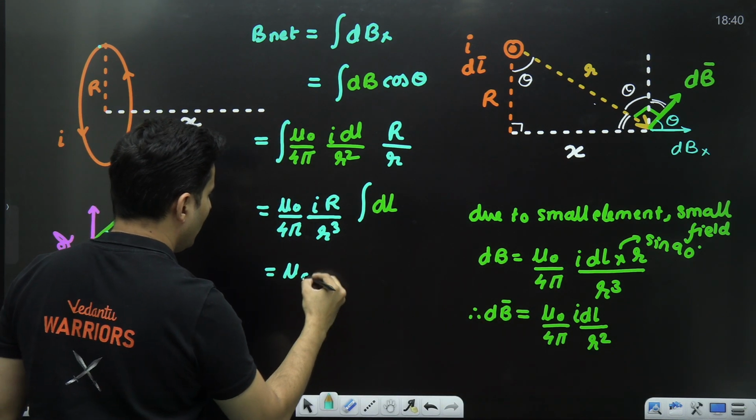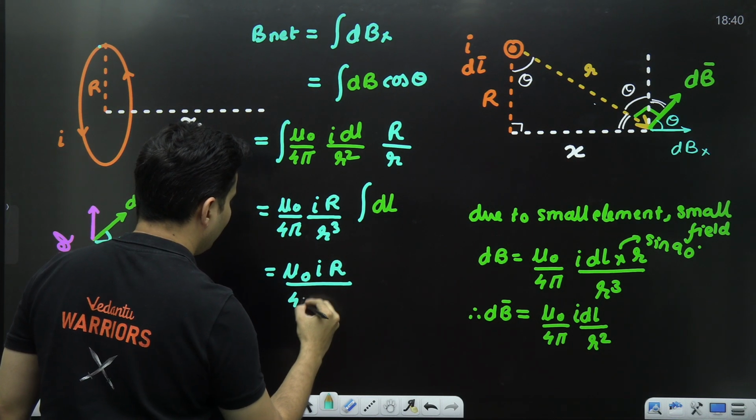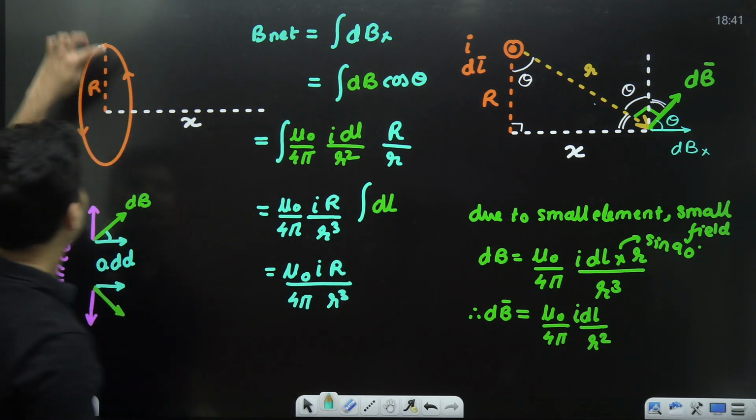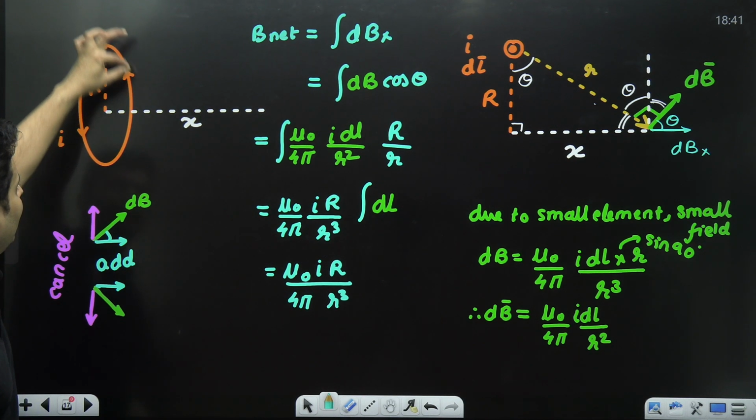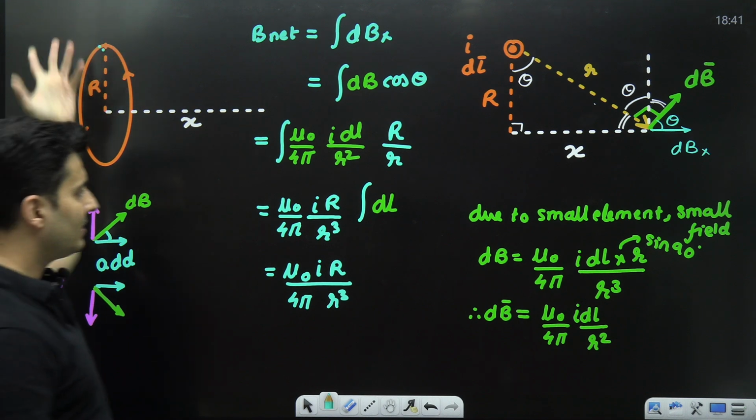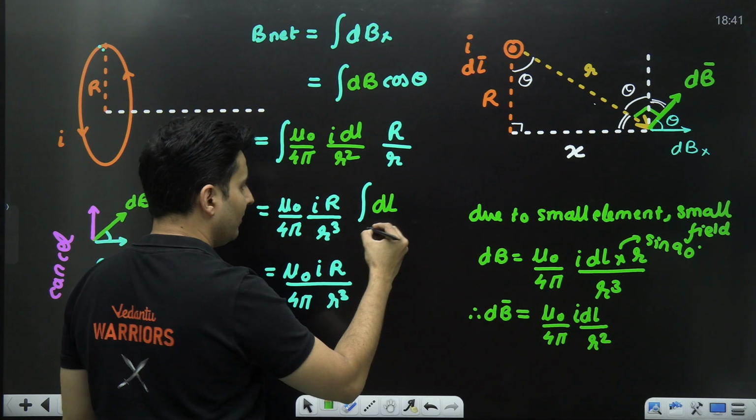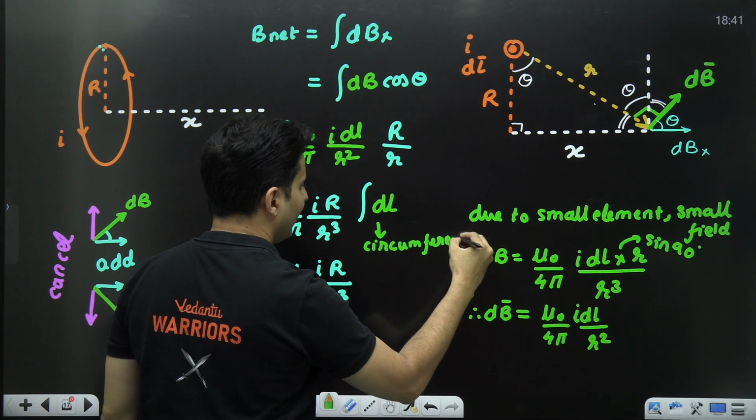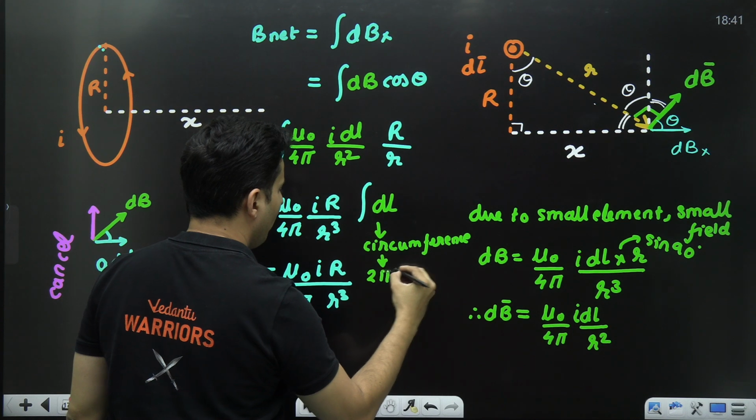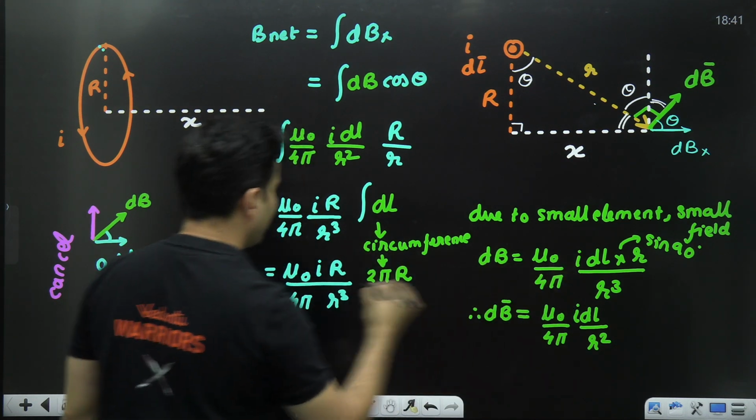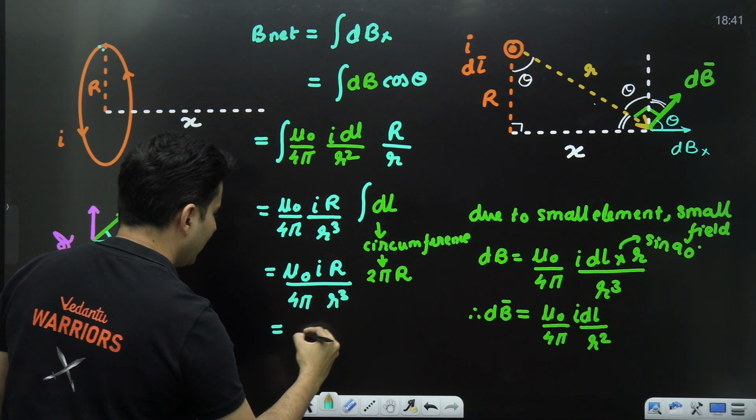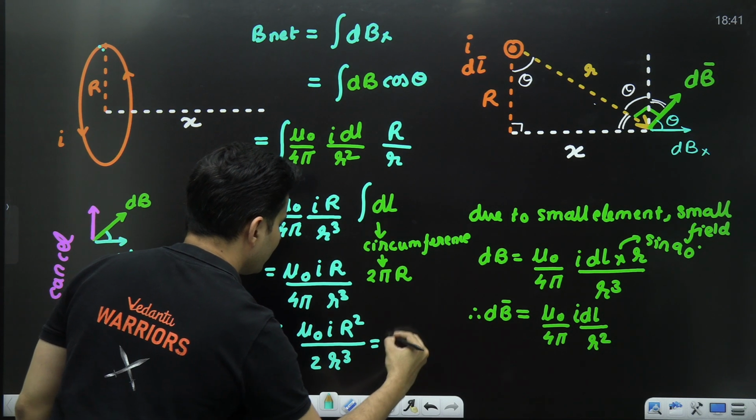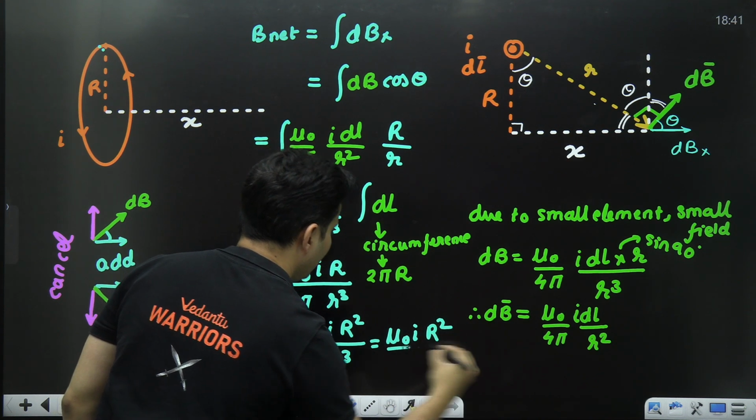So this will become mu naught I r divided by 4 pi r cube. What is integration of dl? That means you have to add all the lengths on that wire. It is just the circumference of that wire, which is 2 pi r. So this will become, 2 pi cancels, mu naught I r square divided by 2 r cube, which is mu naught I r square divided by 2.